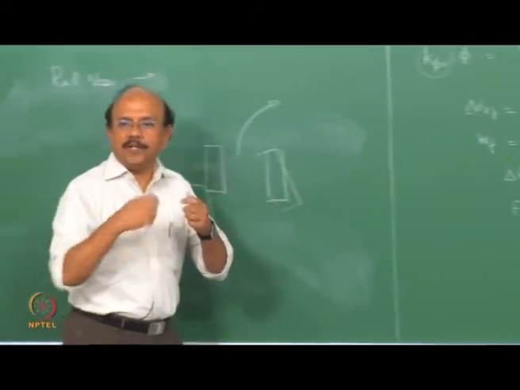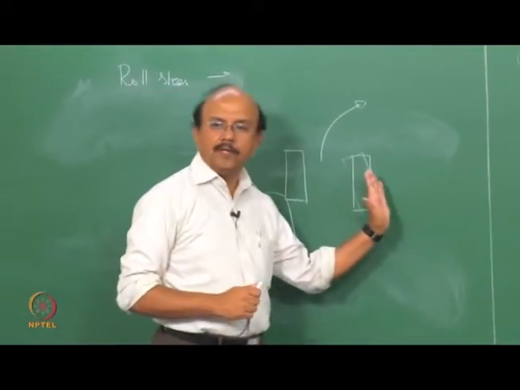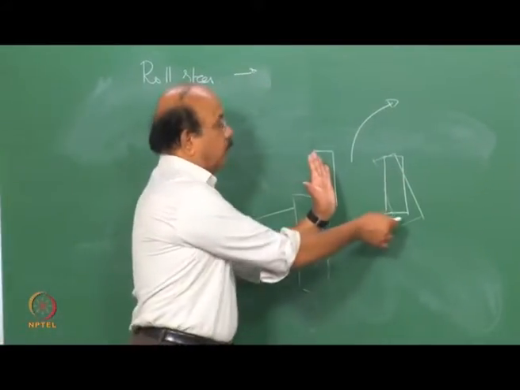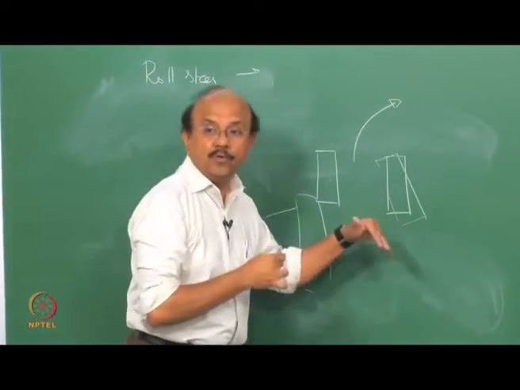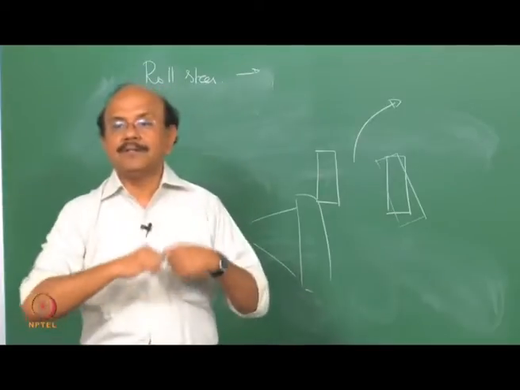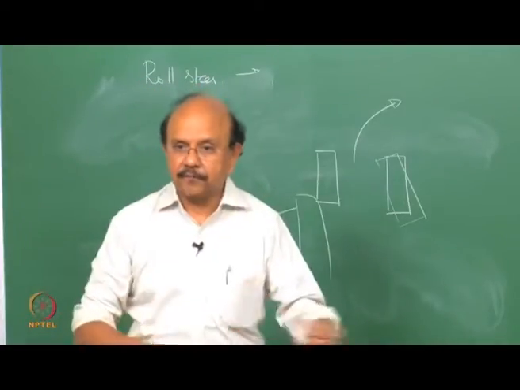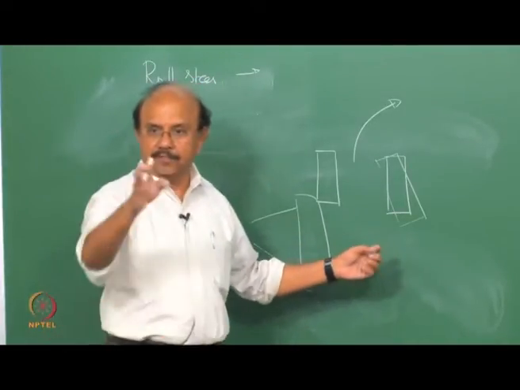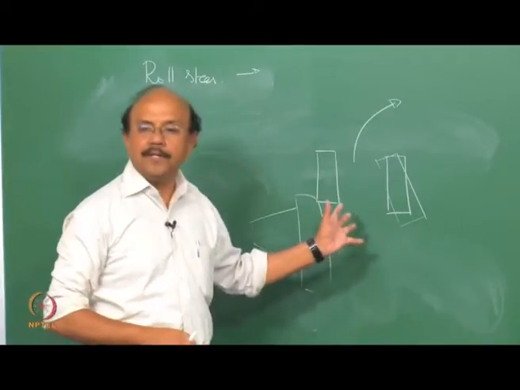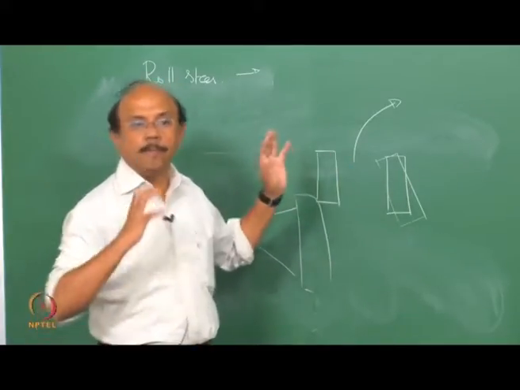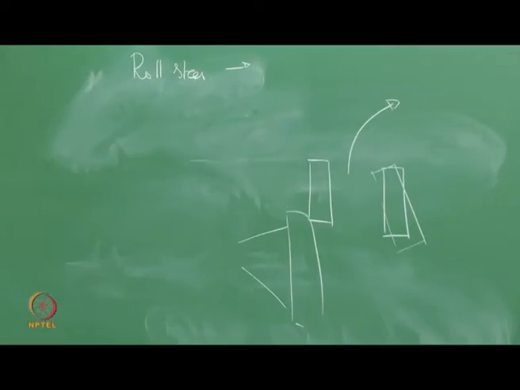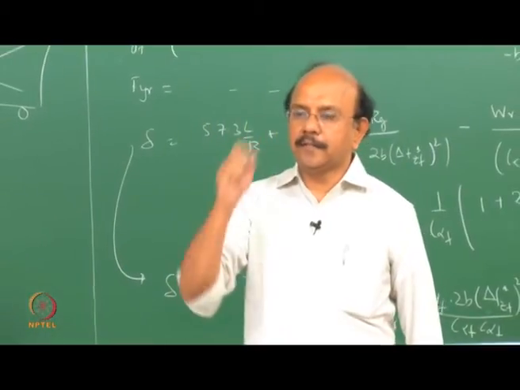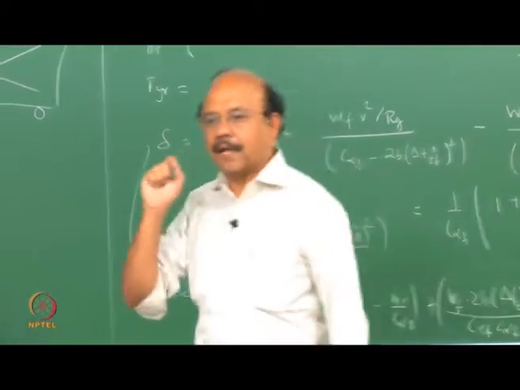Without you giving an input, actually the vehicle would try to go in the other direction, whereas you want to go in this direction. So what would you do? You have to give more delta in order to compensate for this roll. So this is the thing that, as you said, dynamically toe will change. So people are always worried as to how much toe changes because of roll. Okay, you will do that in the next semester for vehicle dynamics lab.